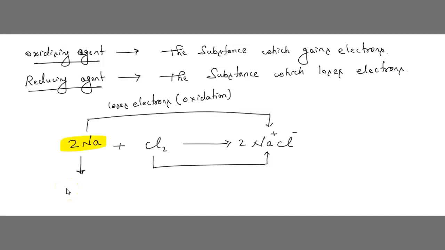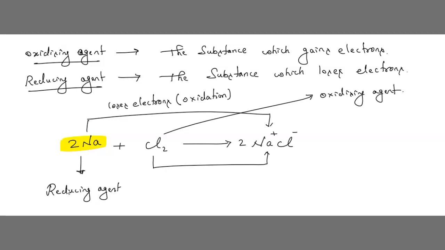Here we can say that sodium is known as the reducing agent. Similarly, chlorine we call the oxidizing agent. Cl2, when it goes this side, becomes Cl minus. Why?